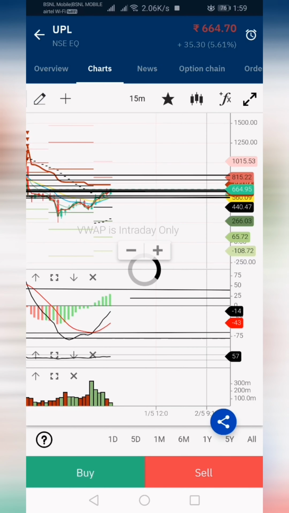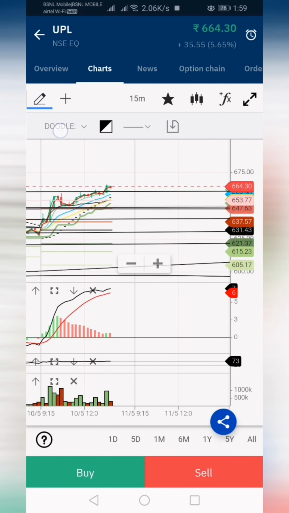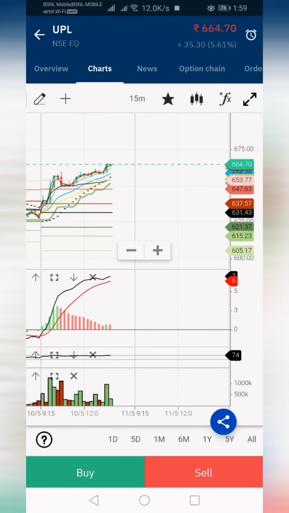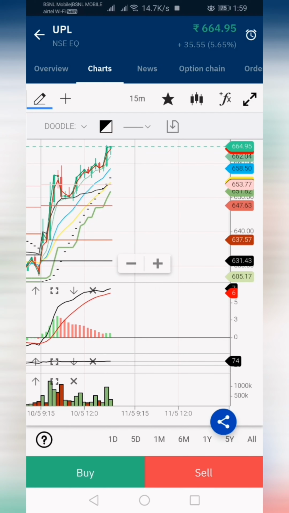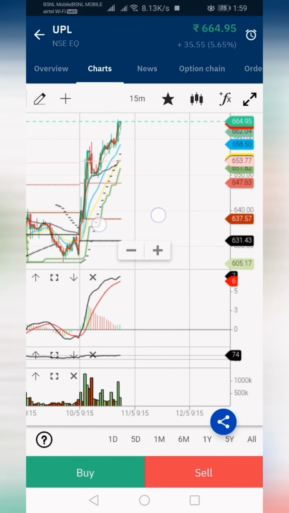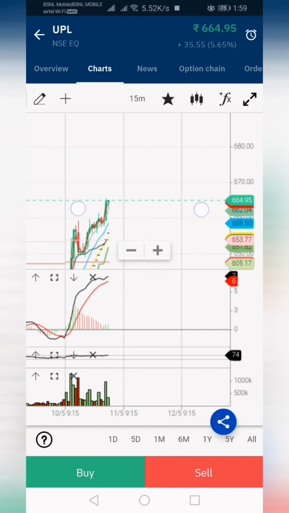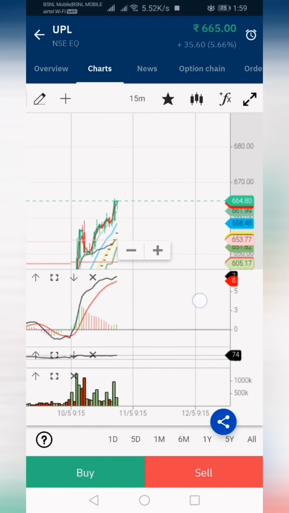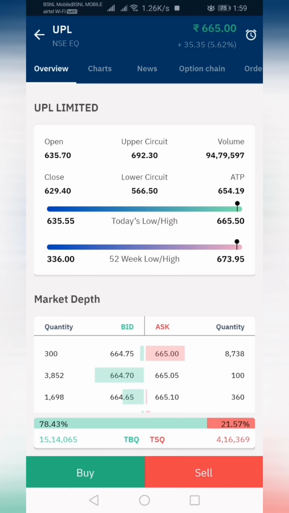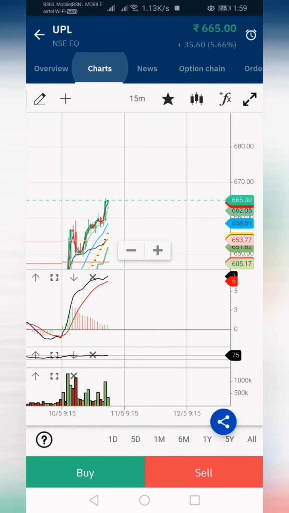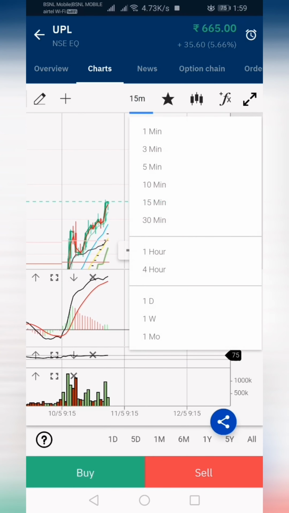Here you can expect, you can see here resistances are broken in 15 minutes, and the stock is forming higher highs. Volume has increased rapidly. 673 is the high here, that is the 52 week high, so be careful.